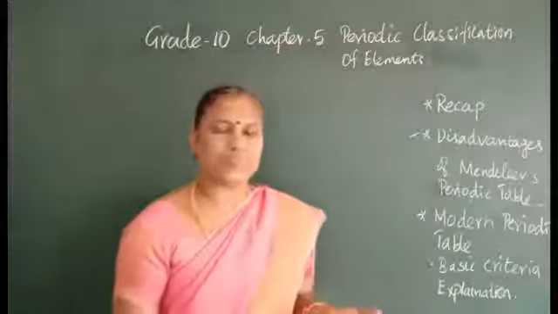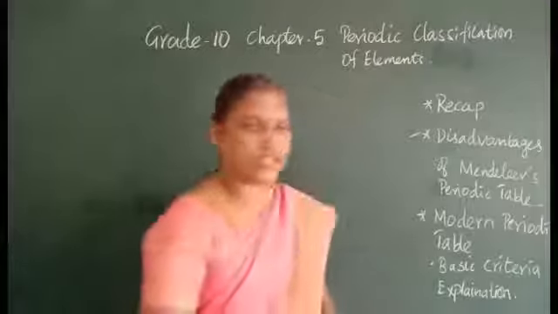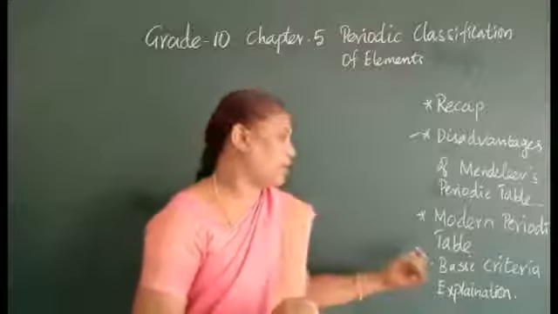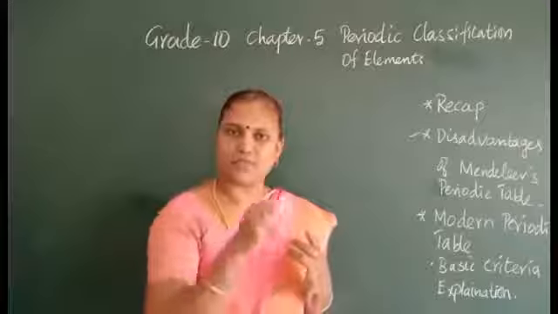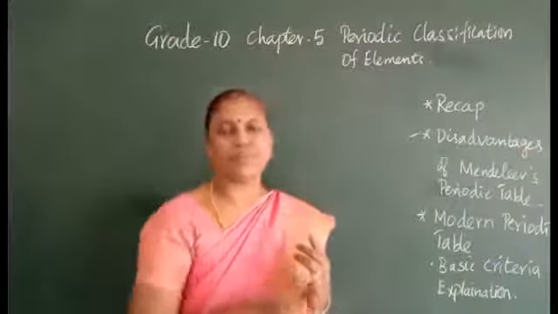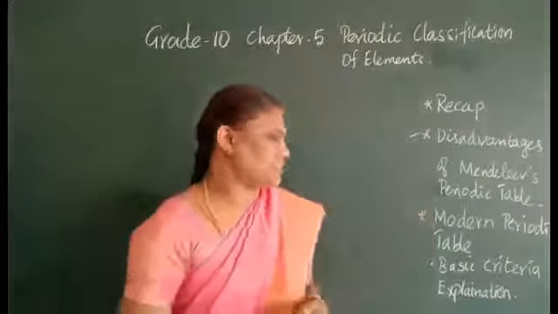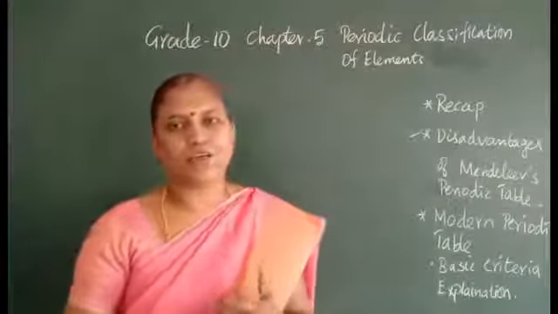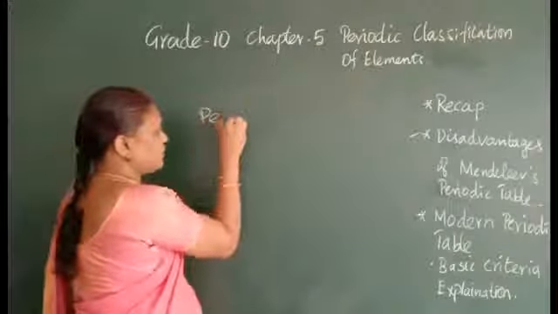So all the 3 limitations were overcome by this modern periodic table. What is the basic criteria? He has chosen the atomic number as his basic criteria, and grouped elements whose outermost shell has the same number of electrons and the same valency. That is the basic criteria. And what is the periodic law? The periodic law of the modern periodic table.